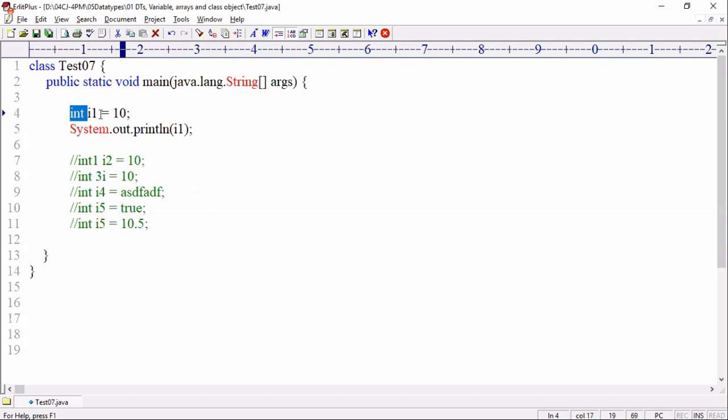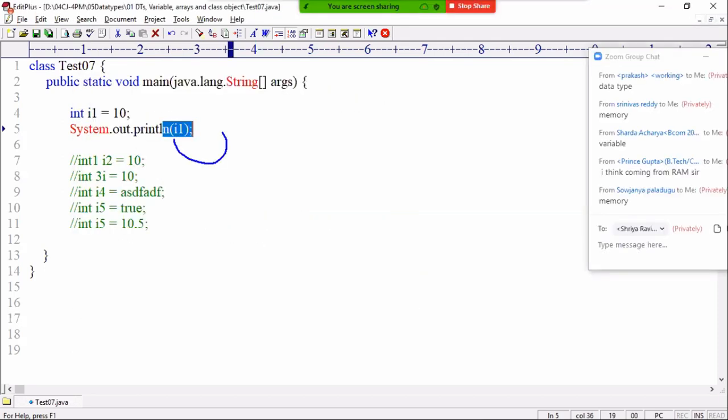When you write int I1 equal to 10, SOP I1, in your academics, all the people are having a wrong thought. The value is coming from the above line. What is the value of I1 in the above line? 10. 10 is the output. This is the wrong visualization.